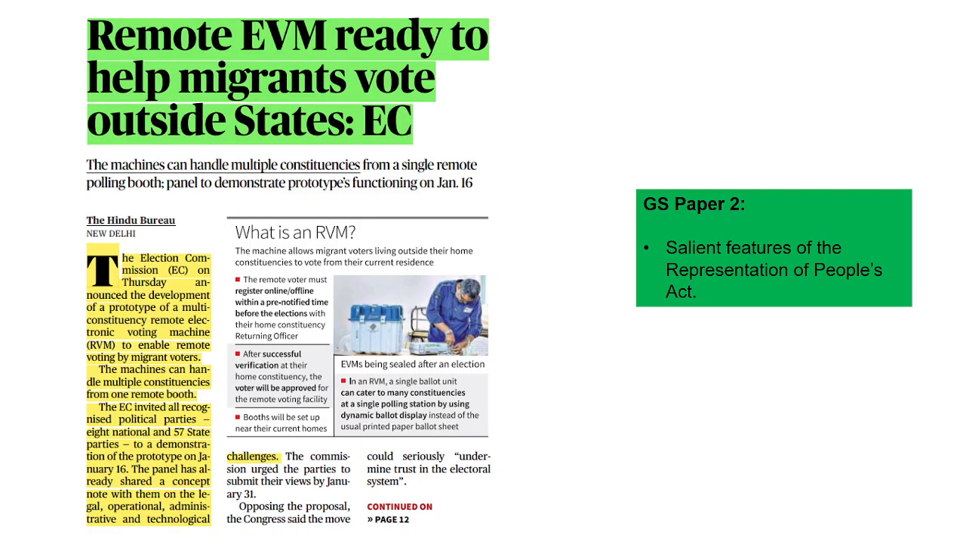Now, this particular newspaper article talks about what is known as remote EVM or RVM, right? Now, this RVM is being introduced by the Election Commission and it is awaiting some kind of validation from the political parties, right? Now, this article becomes important for the GS paper 2, that is Salient Features of the Representation of Peoples Act. Let's now understand the context of this particular newspaper article.